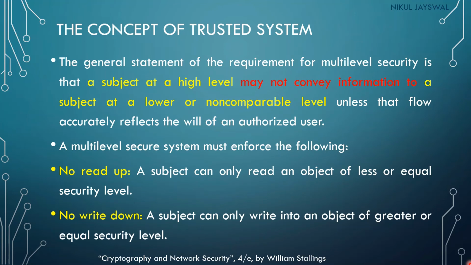That means if the subject is of a higher level, or let's suppose our information is categorized in two levels: first is secure and second is less secure. Then the user for the secure information will be called a subject at a higher level, and the user of the non-secure level will be called a lower level. So a subject can only read an object of less or equal security level.